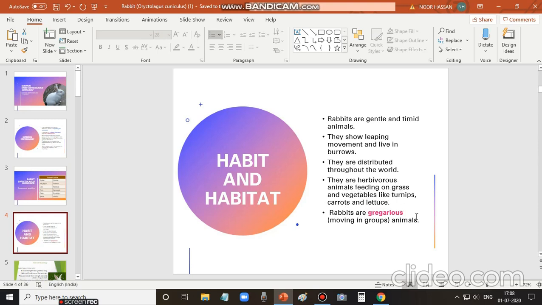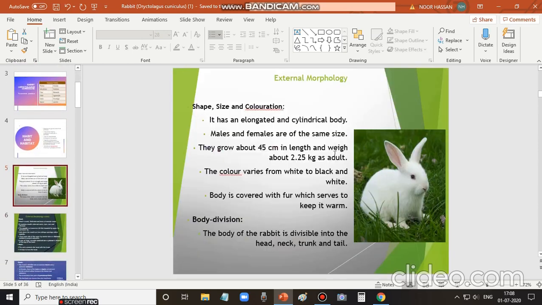Rabbits are gregarious animals. Why are they gregarious? It refers to moving in groups. They always move in groups. Such a type of habit is called gregarious. So this is about some of the characteristic features, that is, the external morphology of the rabbit.